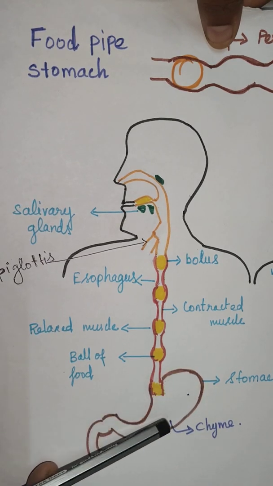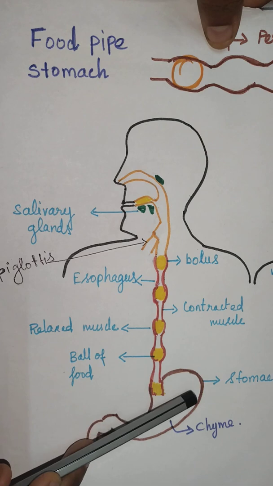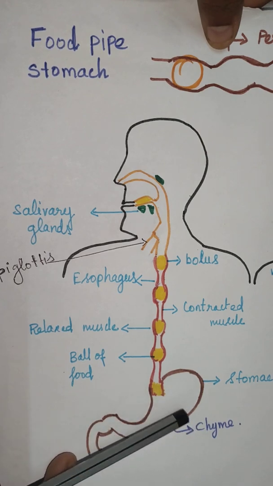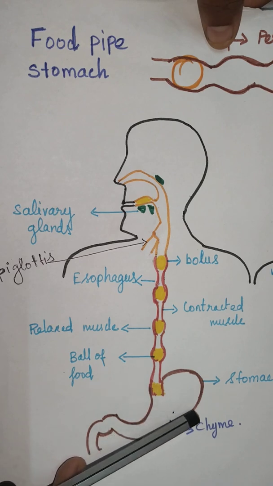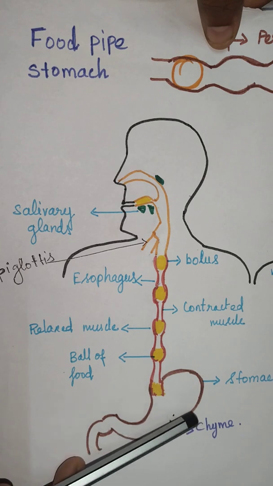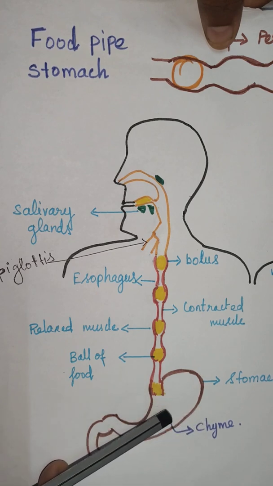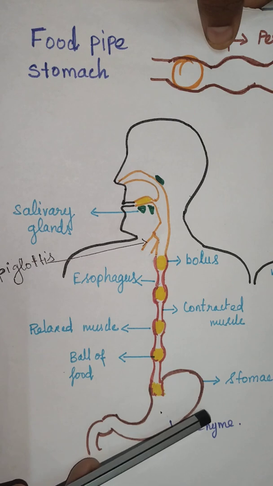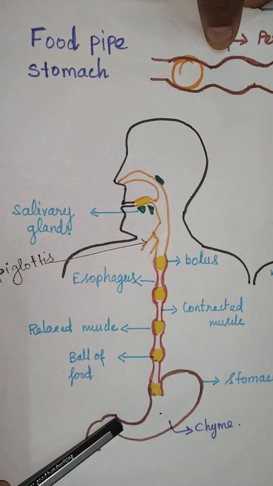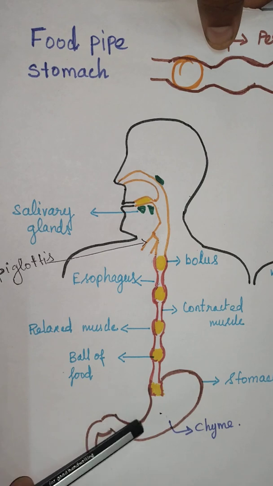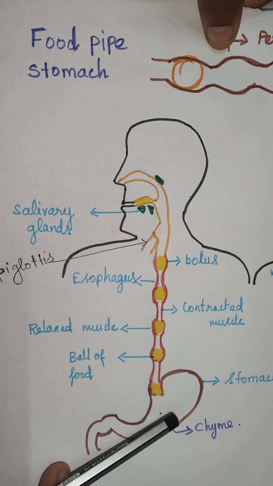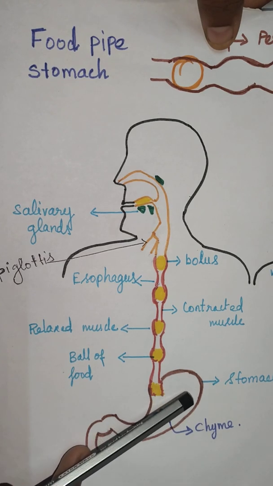And there are secretions in the stomach. The walls of the stomach secrete digestive juices, mucus, and hydrochloric acid. What is the use of these secretions? Hydrochloric acid kills the germs and bacteria entering the stomach along with the food. The mucus protects the inner lining of the stomach from the acid and from other enzymes. And the digestive juices and the pepsin break the protein into peptones.